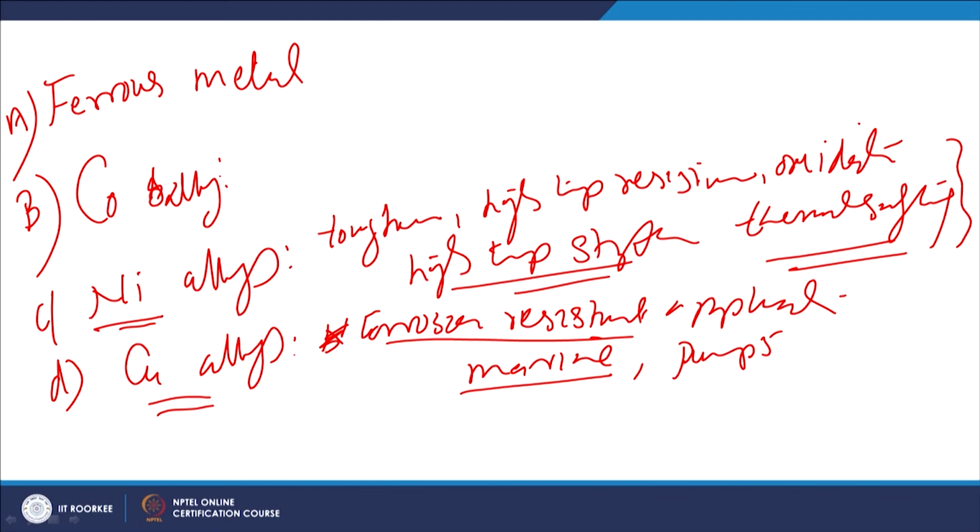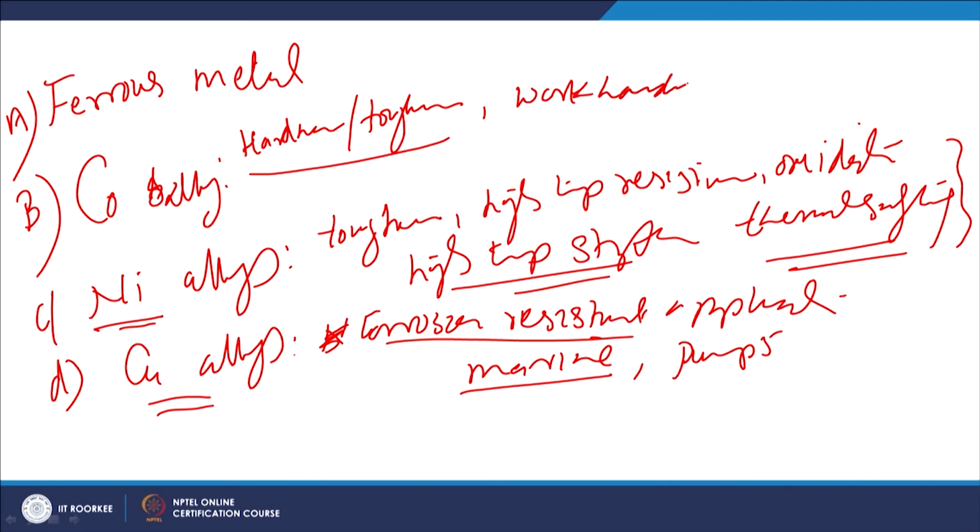Cobalt based alloys, on the other hand, have a very good combination of hardness and toughness. Another important aspect is that they are very good in terms of work hardening capability. So, they are good for wear conditions like adhesion with impact or abrasion with impact.